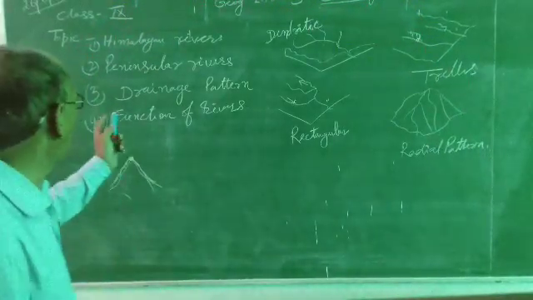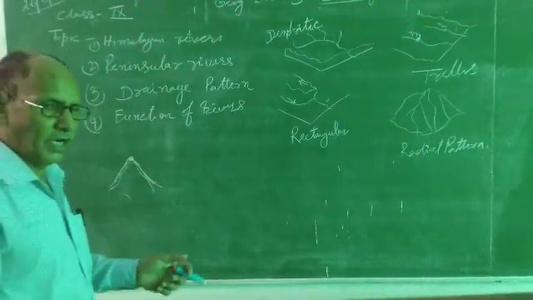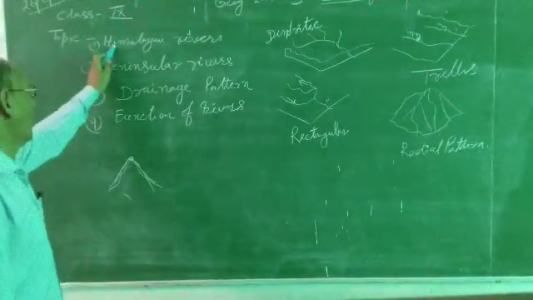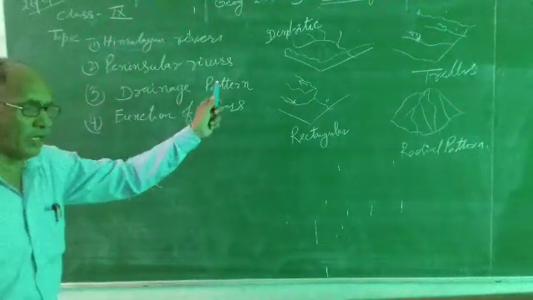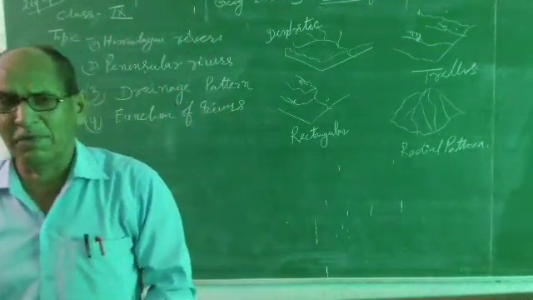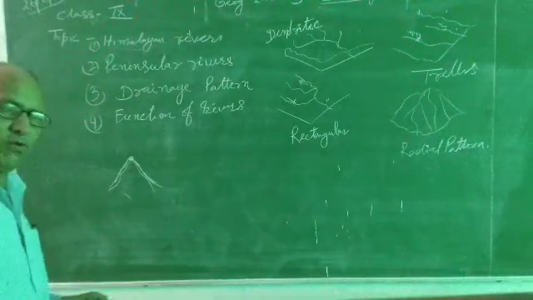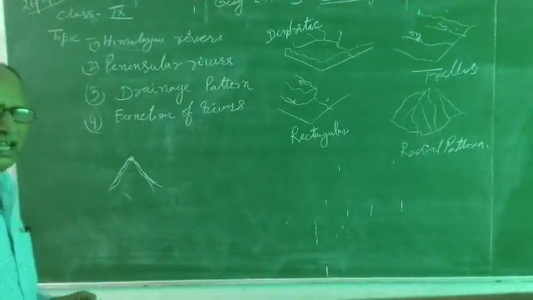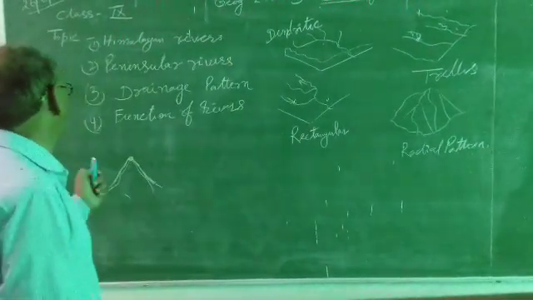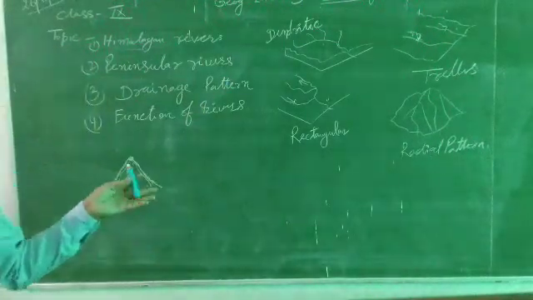So now I discuss the Himalayan rivers and peninsular rivers. Whole of the country we divided into two parts. Some rivers originate from the Himalaya and some rivers originate from the peninsular region. What is peninsular? Yesterday I explained the peninsula. Peninsula means those areas that are covered by water on three sides and land on one side, that is known as peninsular. So it means the South Indian part, whole of South India.